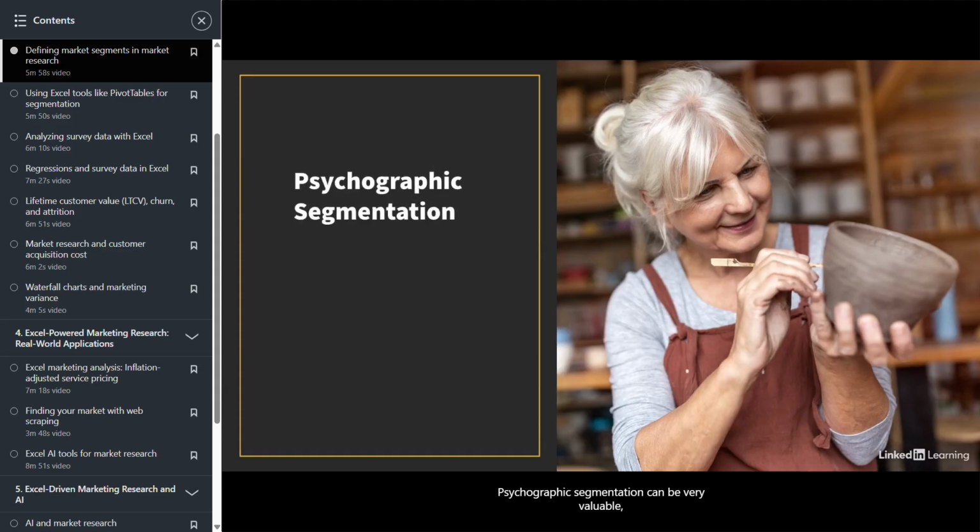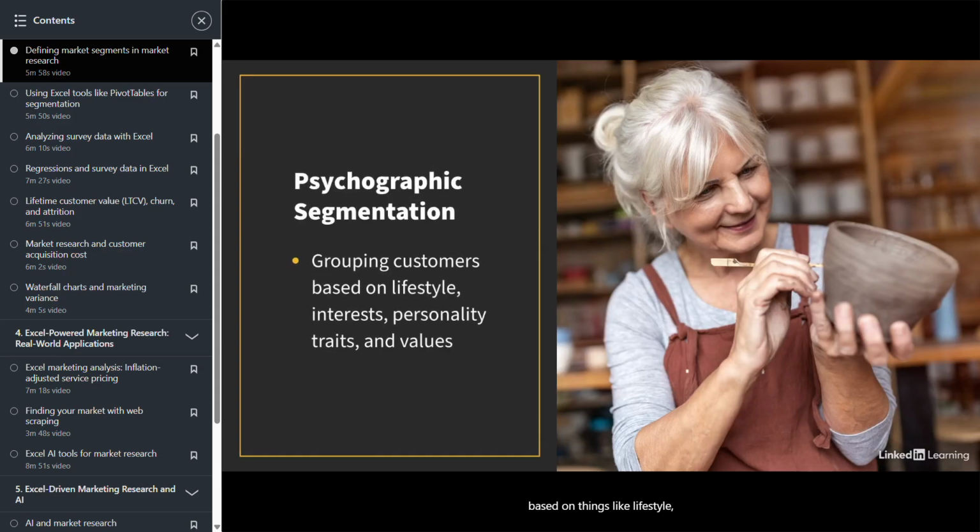Psychographic segmentation can be very valuable, but it's often harder to get data because what we're trying to do is group customers based on things like lifestyle or their personality traits, their values, things like that. We may or may not have any data on this. Potentially, we might have some data, maybe if we can get some web reports on their browsing behavior or where they were prior to coming to our website, something like that. But that type of data, while very valuable, is arguably the hardest to get.